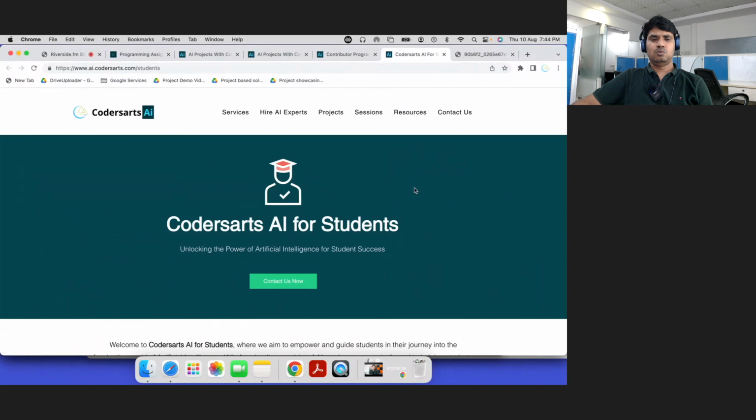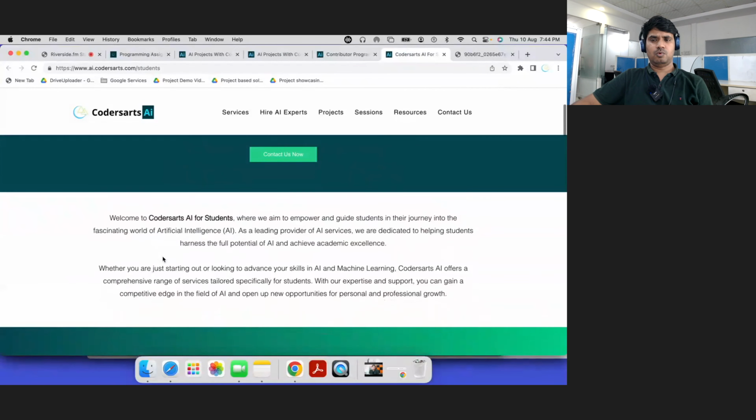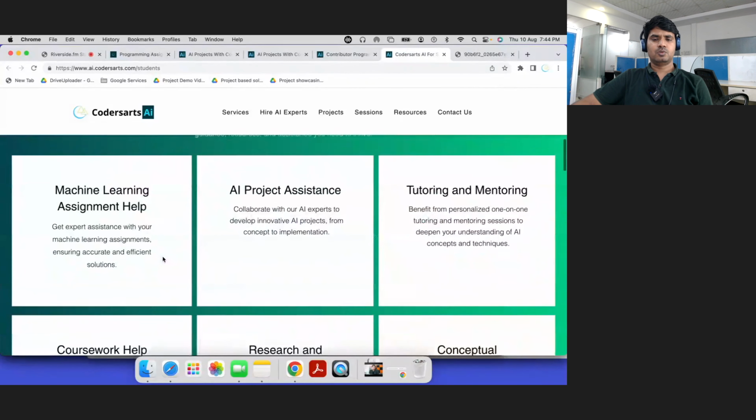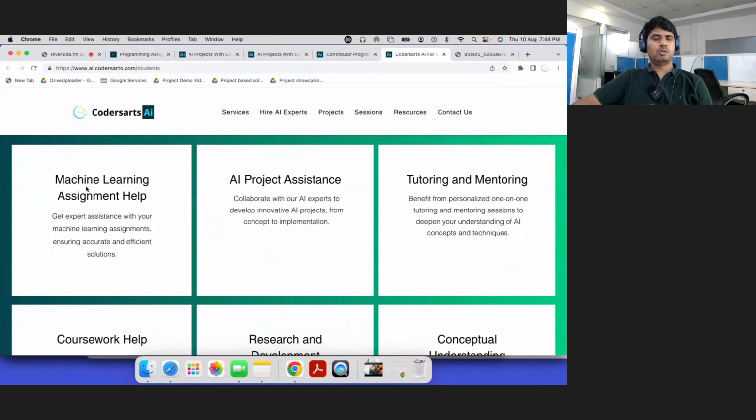Codersart AI for students. What can students get, and how can students use this? These are the main things. If you're working on machine learning assignments or projects and need help, nowadays there are many online courses, like Udacity, Coursera, Udemy, or anything.